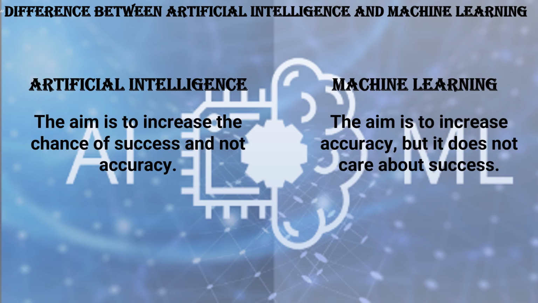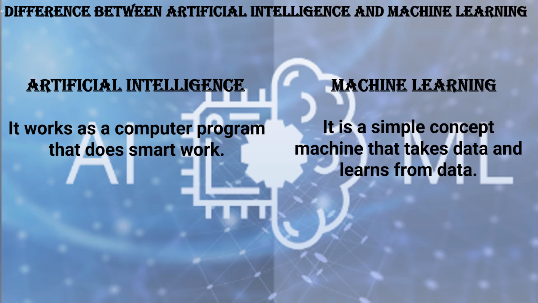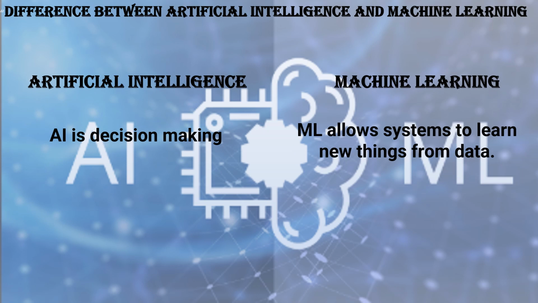The aim of the artificial intelligence is to increase the chance of success and not accuracy. And the aim of machine learning is to increase accuracy, but it does not care about success. Artificial intelligence works as a computer program that does smart work. And machine learning is a simple concept machine that takes data and learns from data. Artificial intelligence is decision-making and machine learning allows systems to learn new things from data.